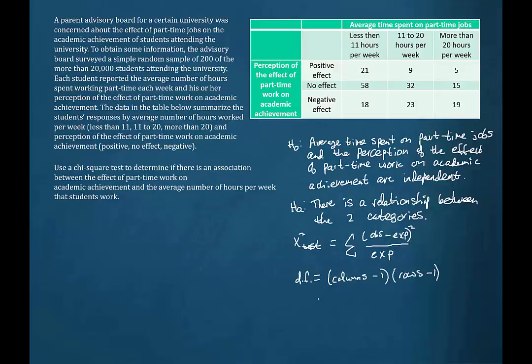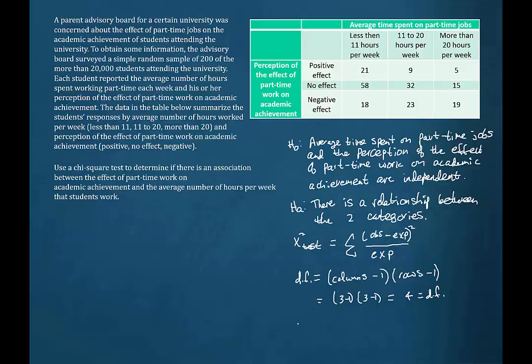So in other words, in this case, we have 3 columns, less than 11 hours per week, 11 to 20 hours per week, and more than 20 hours per week. So that's 3 minus 1 times, and then 3 rows. Positive effect, no effect, negative effect. So that's 3 minus 1. So we wind up with 2 times 2, or 4 degrees of freedom.